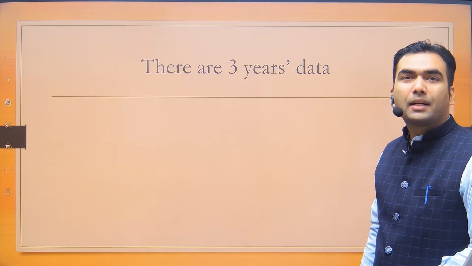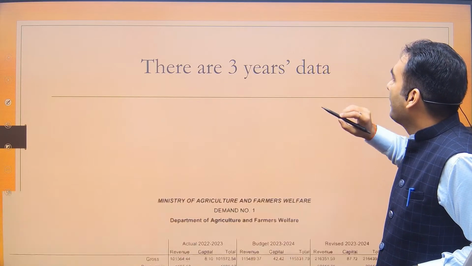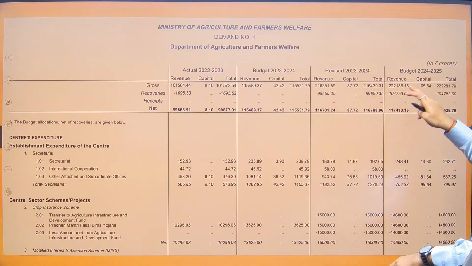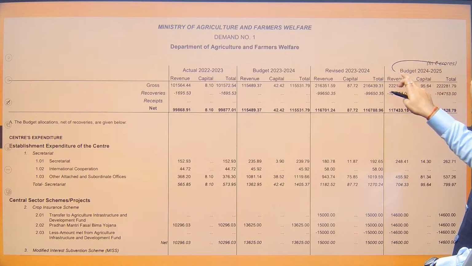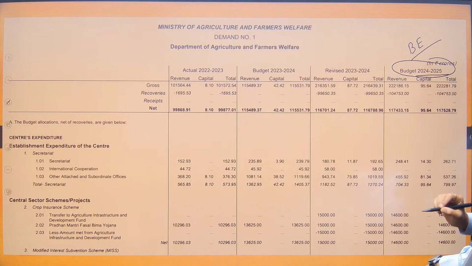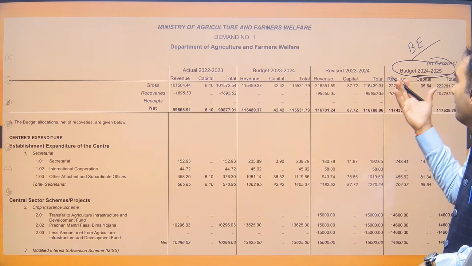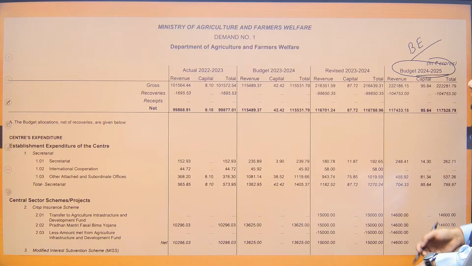There are 3 years of data. One is the data that you see, which is called budget estimate. Here this word budget estimate would be written. This is for the next financial year's budget. The budget is for 2024-25. So budget estimate is for 2024-25.